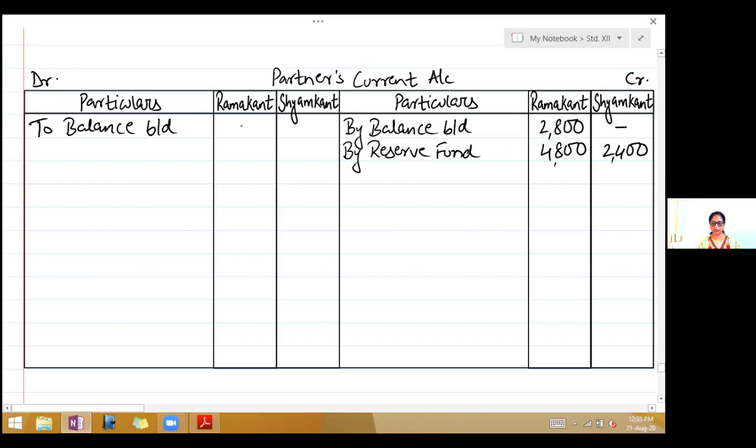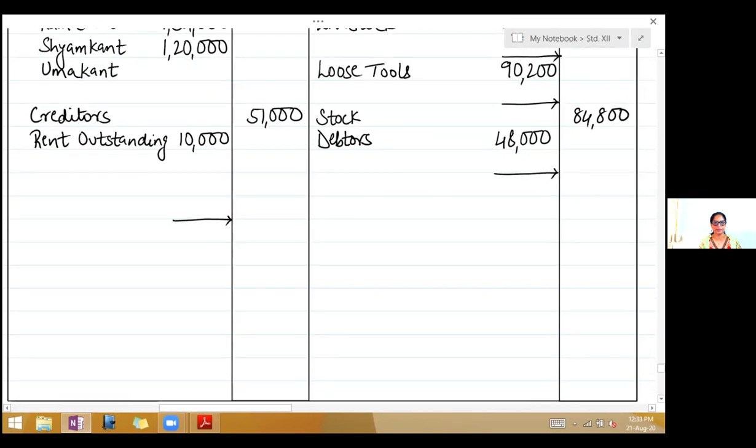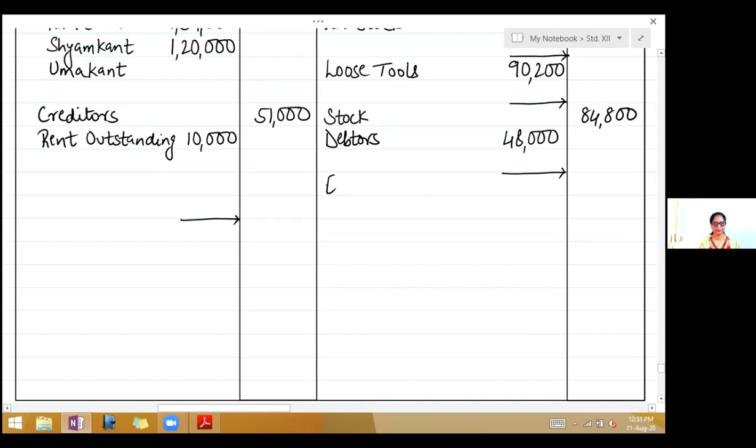In Shamakant's column, 2,000. Adjustments. On 1st April 2012, Umakant was admitted as 1/4 partner on the following terms. First, he brings equipments of rupees 80,000 as his capital. Now he is bringing equipments means it is an asset. So first you will show this equipment on the asset side. So write equipments 80,000.